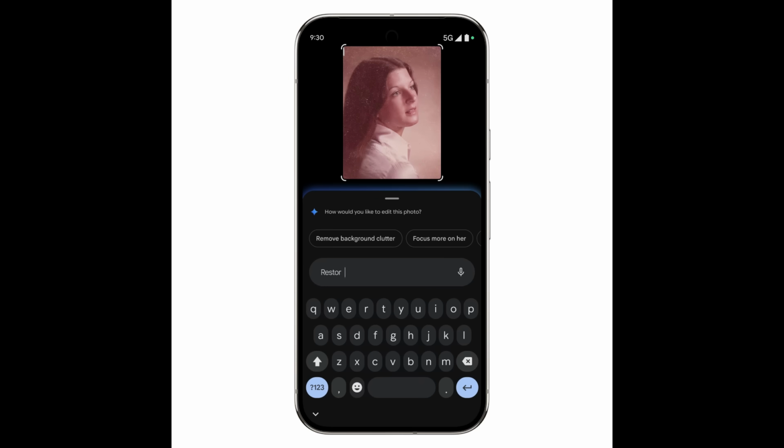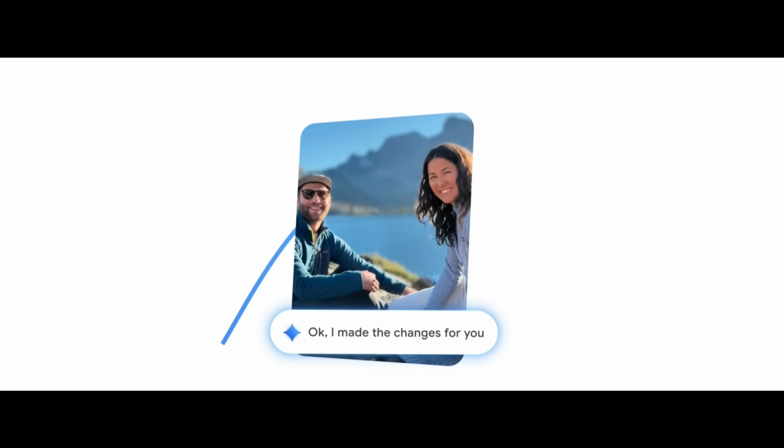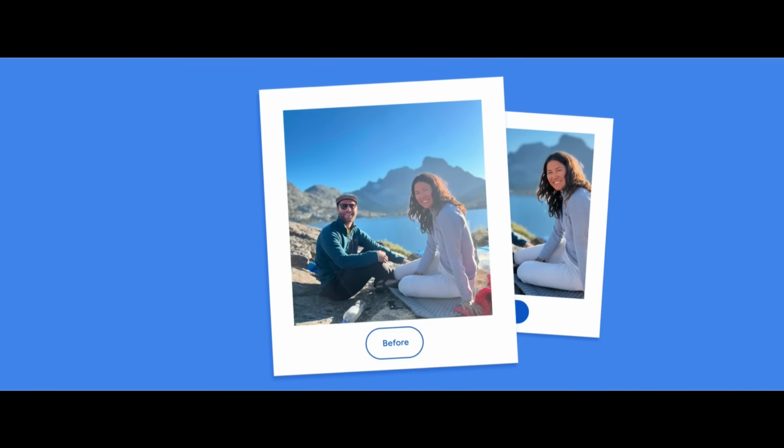Or you can take an old photo and restore it or colorize it like this. Or you can also remove items from the photo, or swap clothes, swap the background, change the brightness, contrast, saturation. I mean, this is gonna totally wreck Photoshop. There's no need for any manual selection or masking or adjusting any sliders.